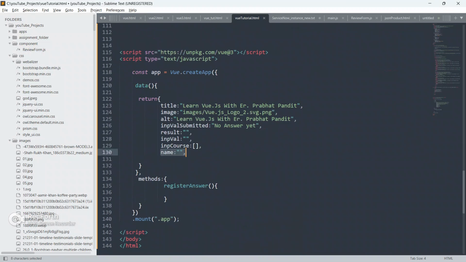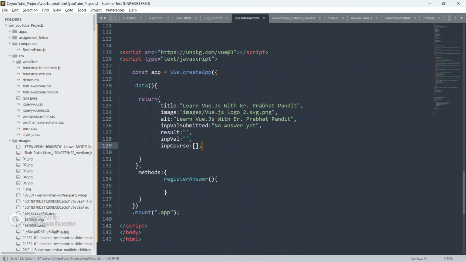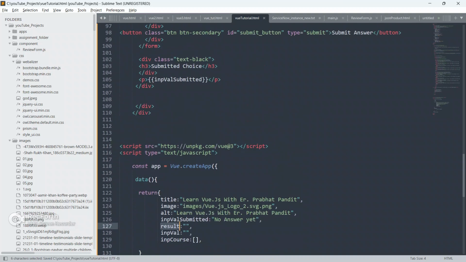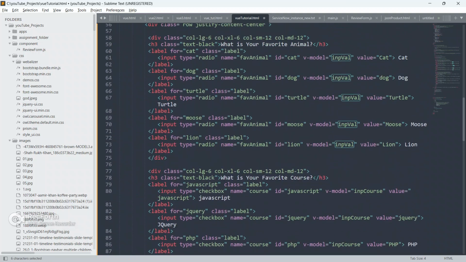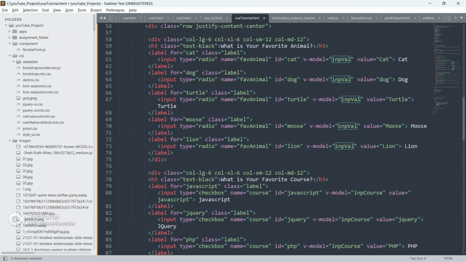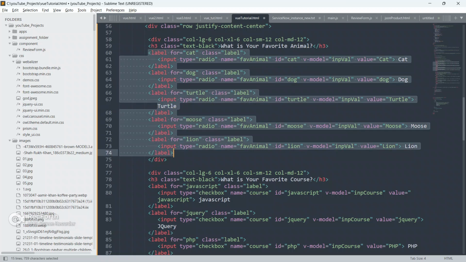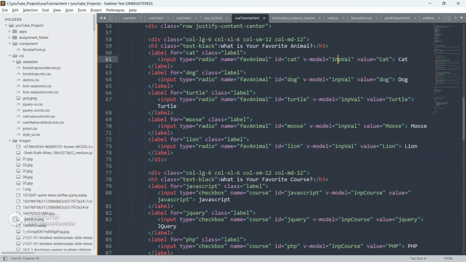I hope guys you have understood why I have given this result to show result here. We don't need this result because we have already given this input val submitted. Okay, so input val is related to this v-model guys.